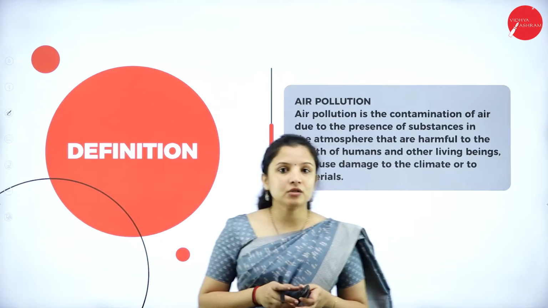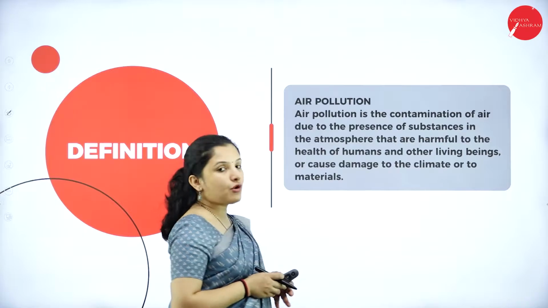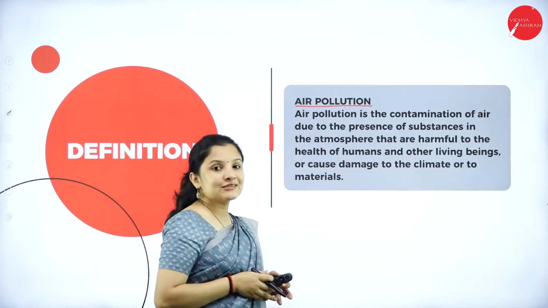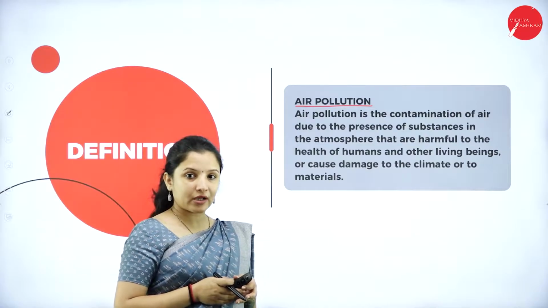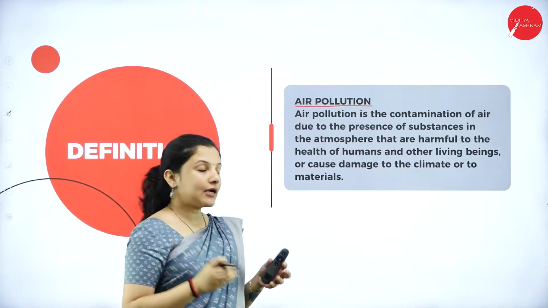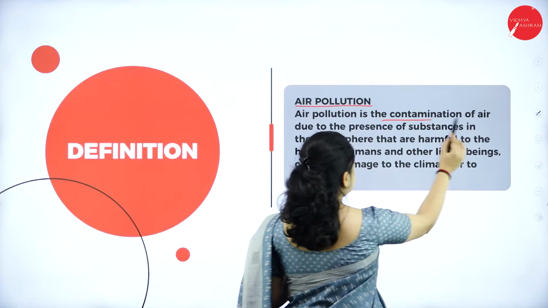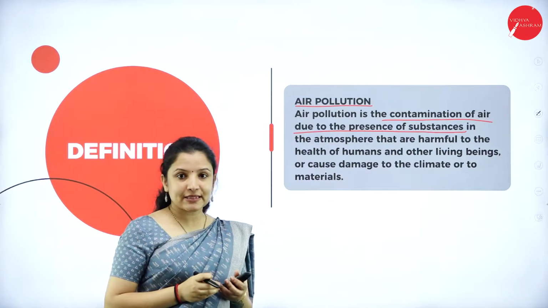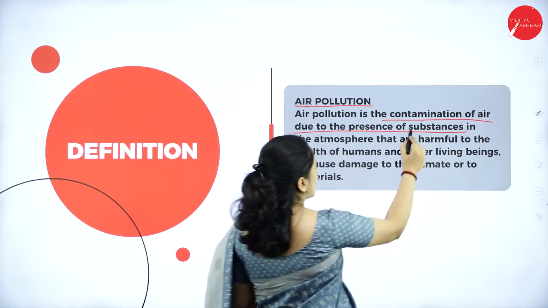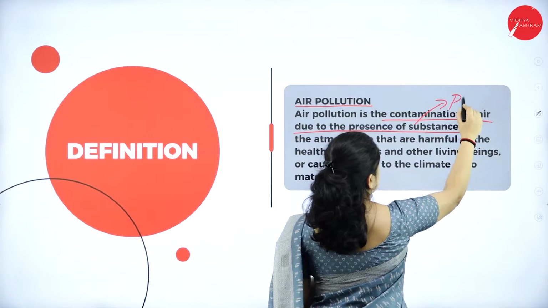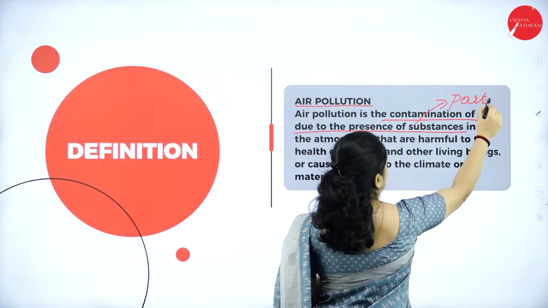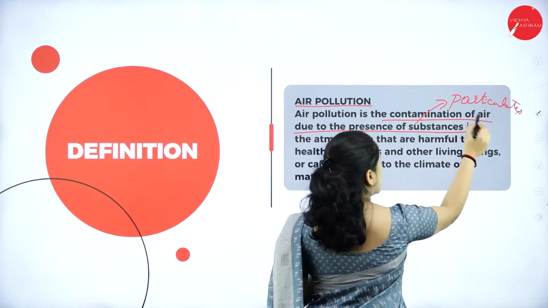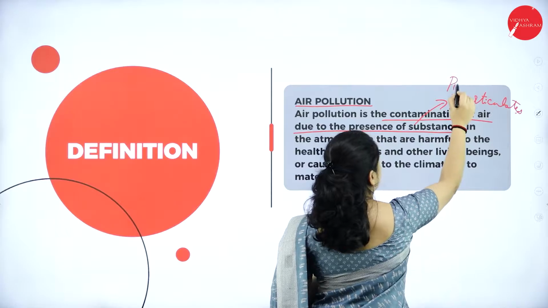So talking about the air pollution. So what is air pollution? So air pollution, again here specifically talking about air pollution, it is the contamination of the air due to the presence of substances. So when I say substances here, we can use the word particulates, or we can use because of the presence of pollutants. That word can also be used.